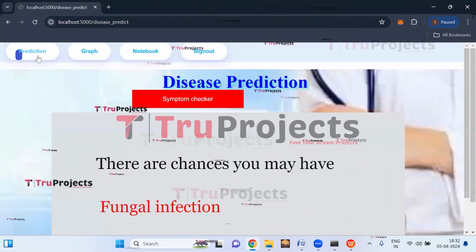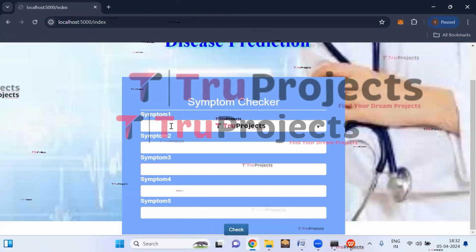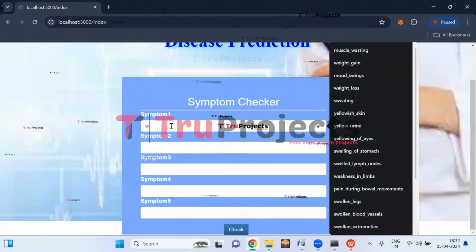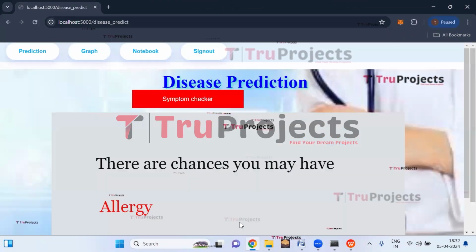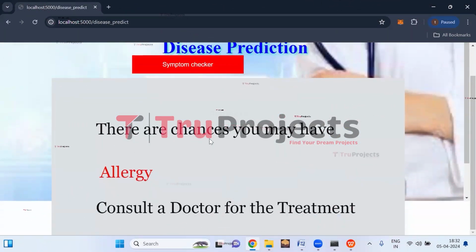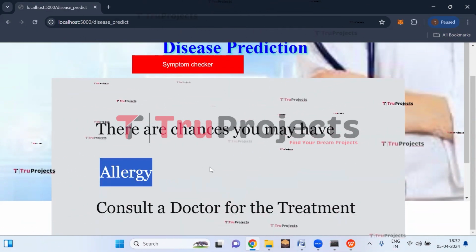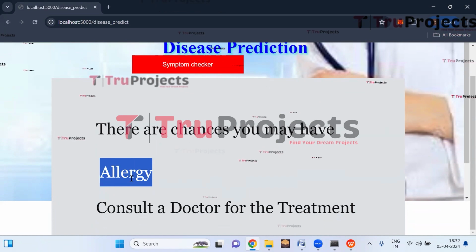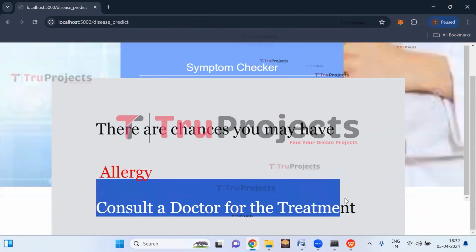Now again, click on prediction button. Let us enter some more symptoms. So the symptom 1 is watering from eyes. Click on check button. So here there are chances you may have allergy. So based on the symptom provided, it is predicted as the person can have the allergy. It is better to consult a doctor for the treatment.